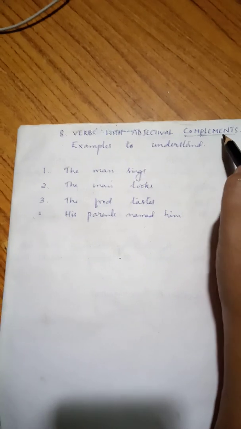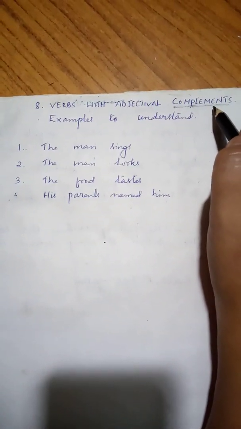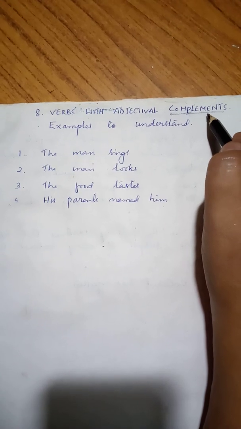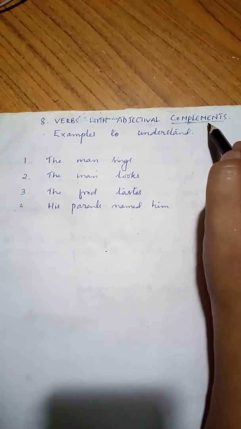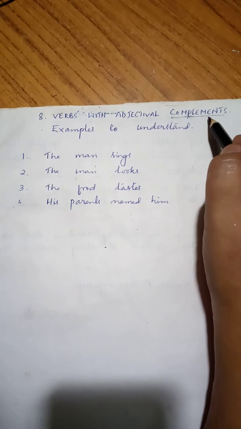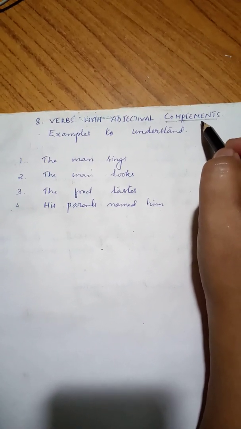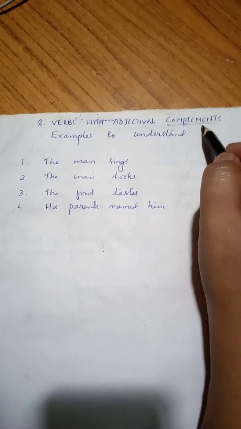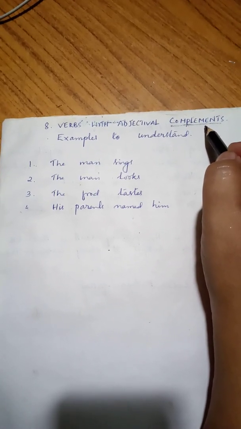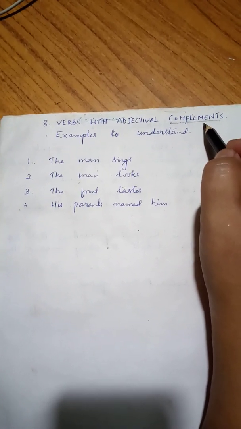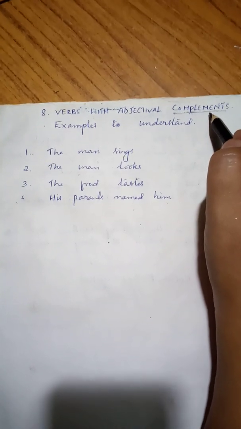Now, by subject, it is the part of the sentence which tells us what or whom the sentence is about, right? And what's the predicate? The part of the sentence that tells us about the subject is called the predicate, right?